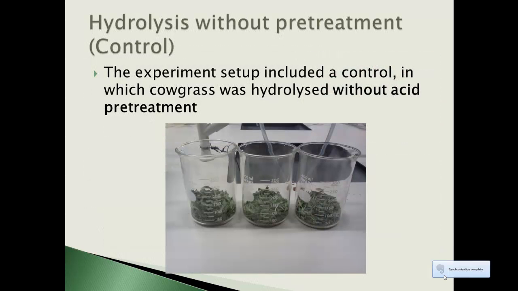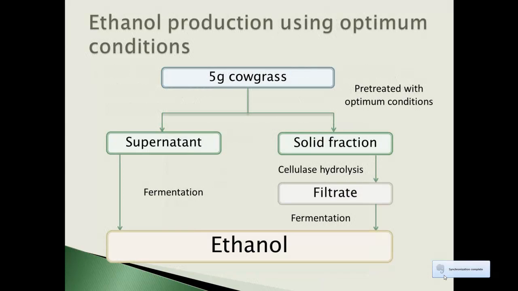A control was also set up in which cowgrass was hydrolyzed without acid pretreatment. At the final stage of our project, cowgrass was pretreated with the optimum conditions and the supernatant was fermented to yield ethanol. The solid fraction was hydrolyzed and fermented to produce ethanol. Thus, we can determine the total ethanol yield.